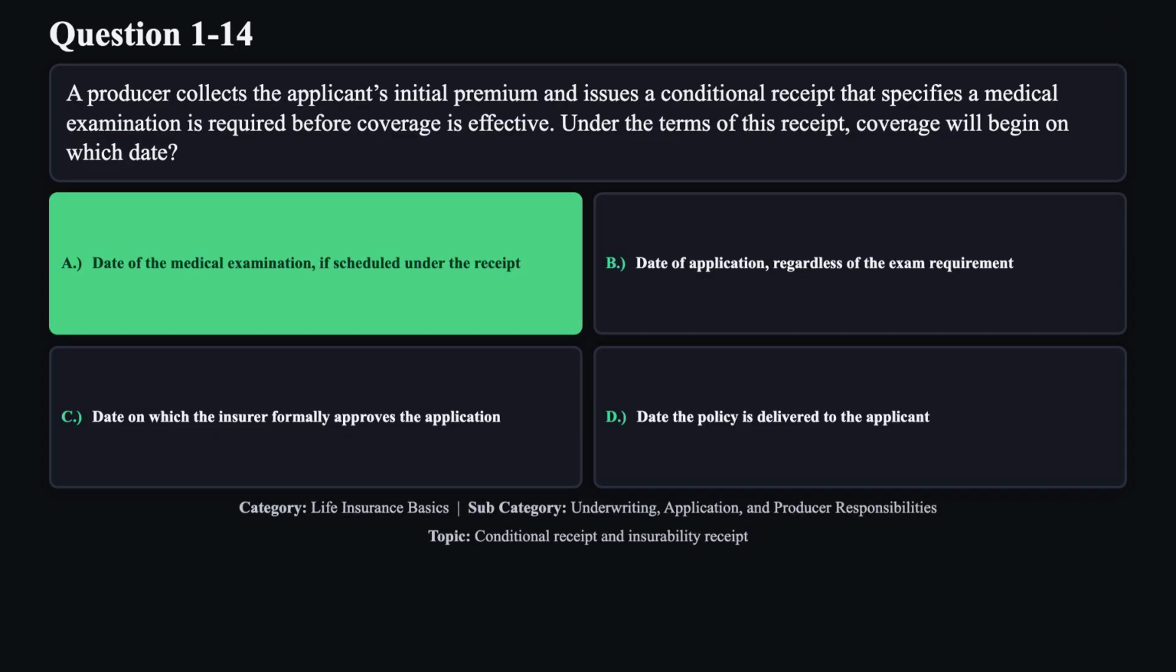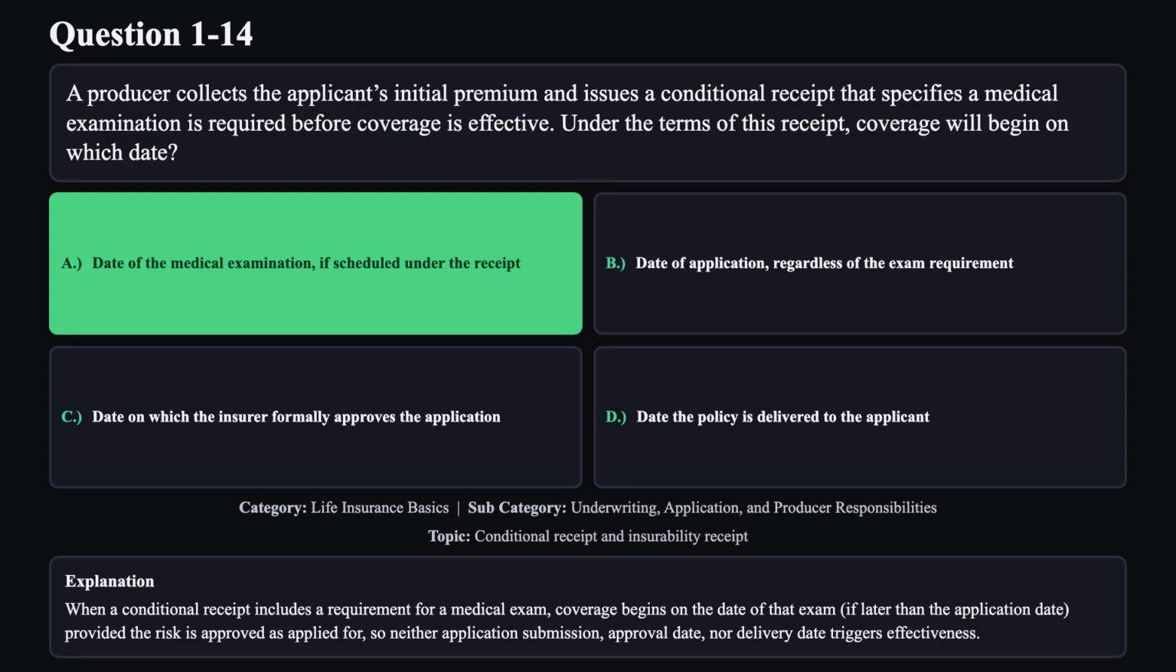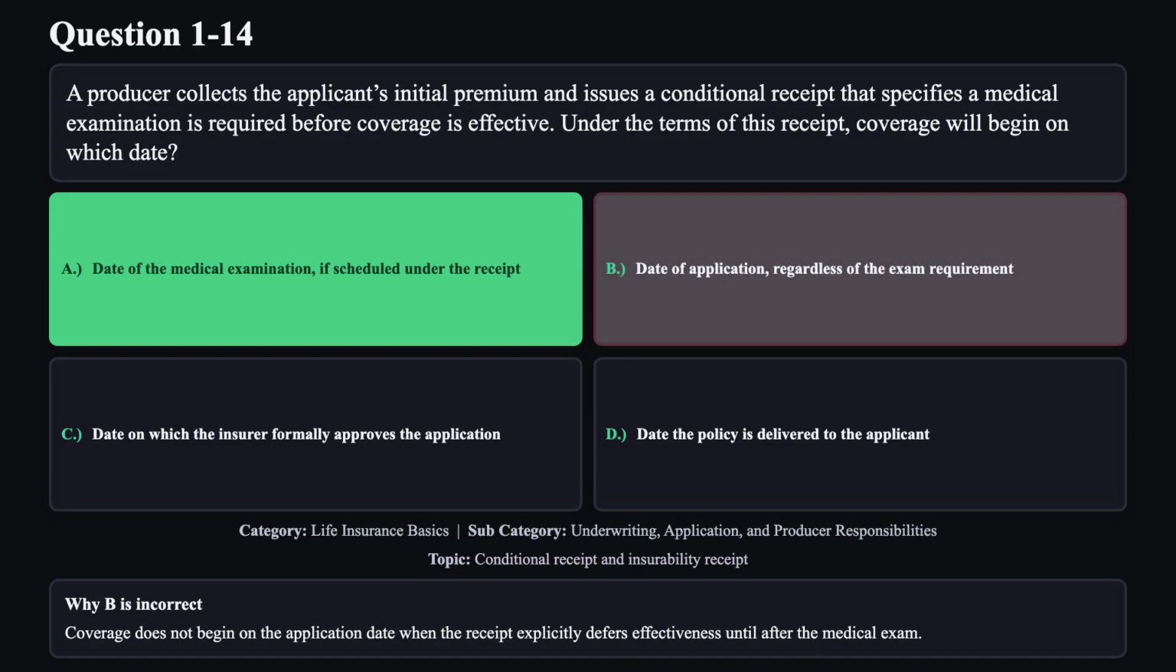The correct answer is A. When a conditional receipt includes a requirement for a medical exam, coverage begins on the date of that exam, if later than the application date, provided the risk is approved as applied for, so neither application submission, approval date, nor delivery date triggers effectiveness. Reason B is not correct.